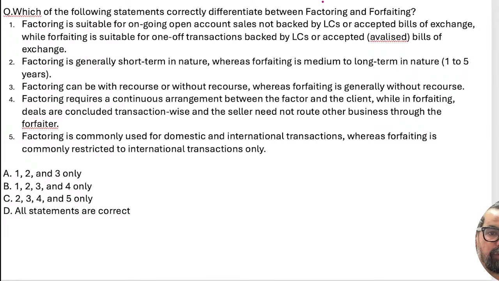So the factoring and forfeiting, differences between these two. So what will be your correct answer?